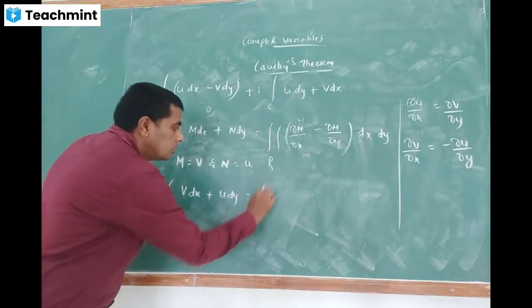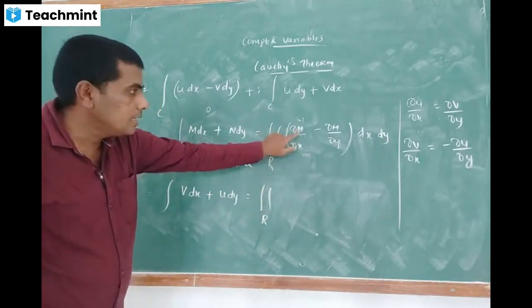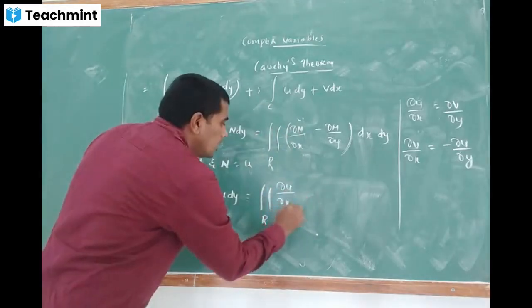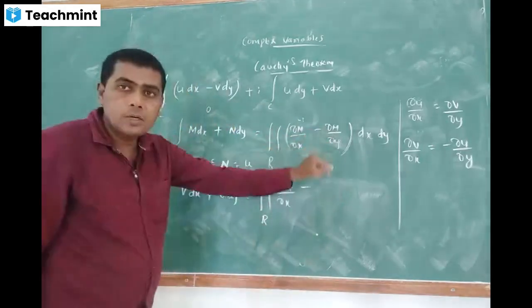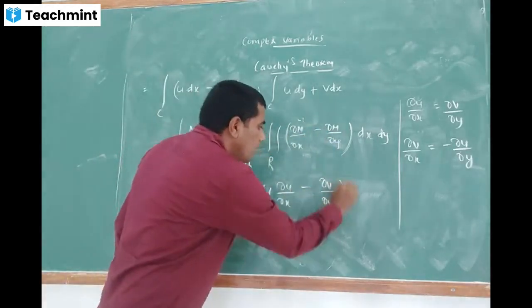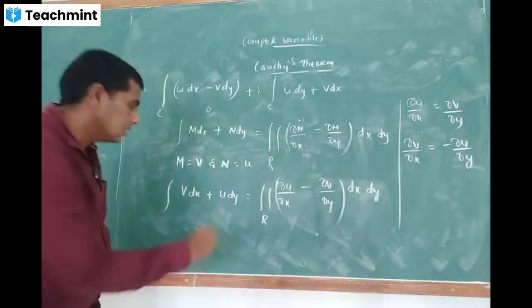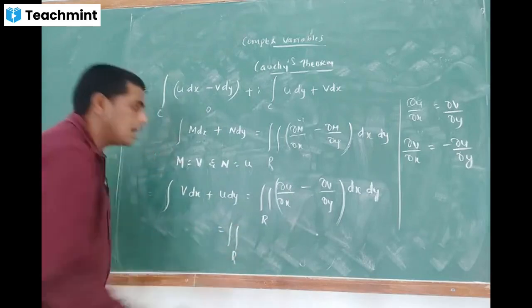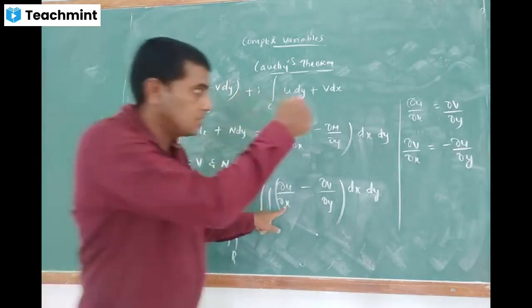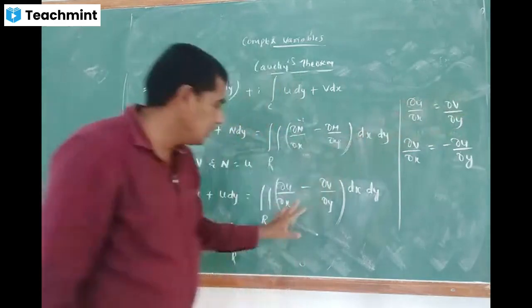This is equal to the double integral over the region R of dou n by dou x minus dou m by dou y. See, n is u, so it becomes dou u by dou x, minus dou m by dou y. M is v, so that term will become dou v by dou y, into dx dy. Is it clear? So that is equal to the double integral over the region R. See, dou u by dou x by using the CR equation is what? Dou v by dou y. So that term I am going to replace here.